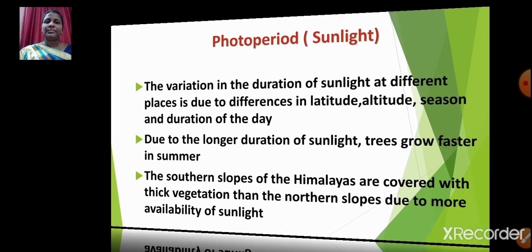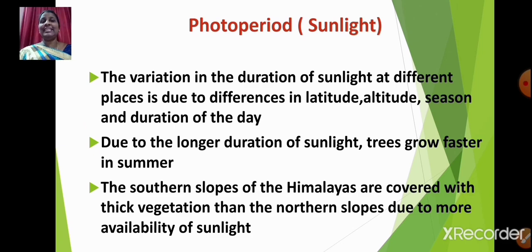So, the variation in the duration of sunlight at different places is due to the differences in latitude, altitude. Now, altitude is the height above the sea level. Students, most of the time during summer season, people prefer to go to hill stations, right? Why? Because in hill stations, you will find cool climate. Students, you must be aware that as the height increases, the temperature decreases, isn't it? Hence, we find cool climate in the hill stations.